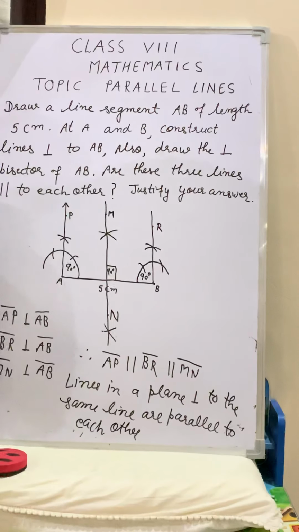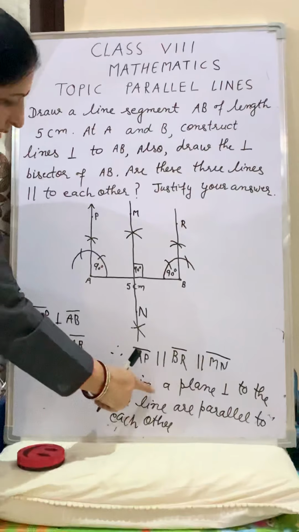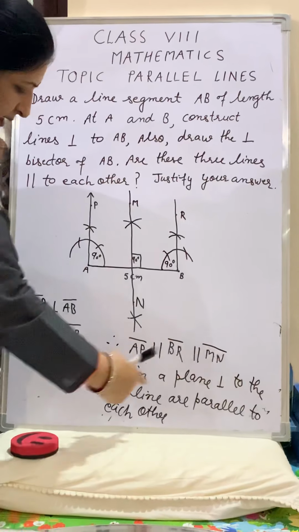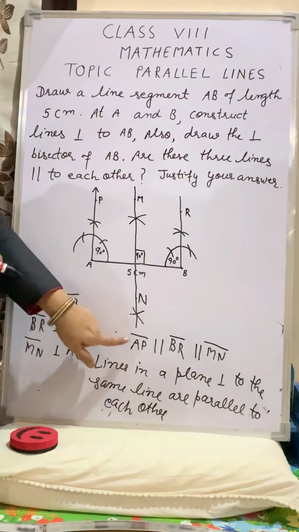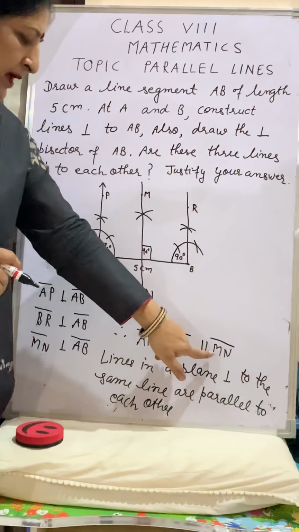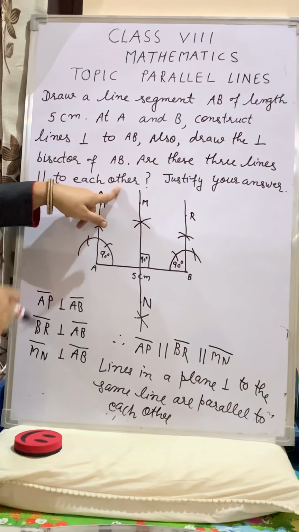These are three different lines, and it is the same line. Lines in a plane perpendicular to the same line are parallel to each other. Therefore, AP, MN and BR are parallel to each other.